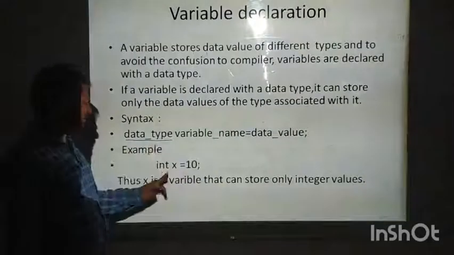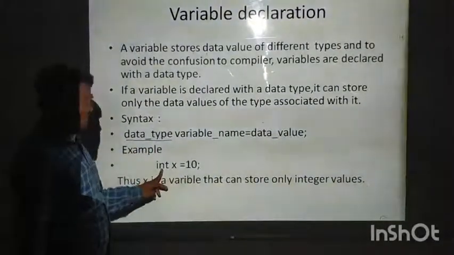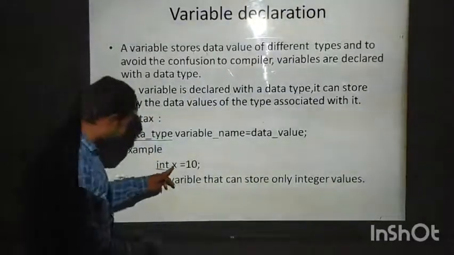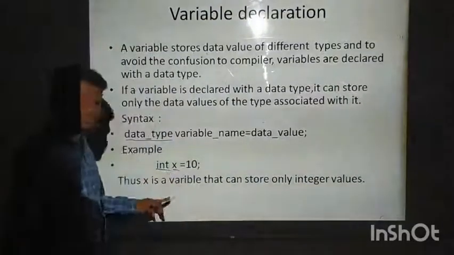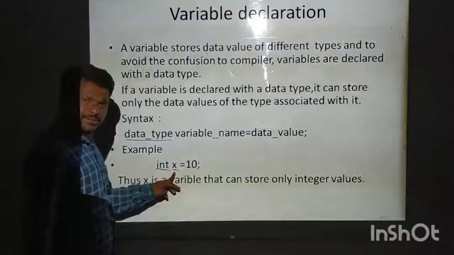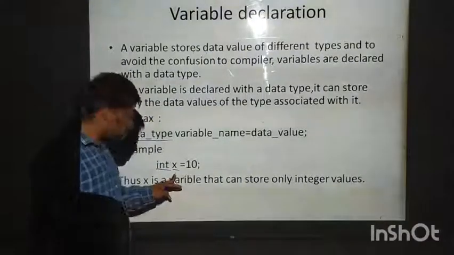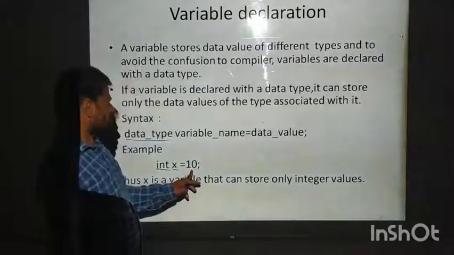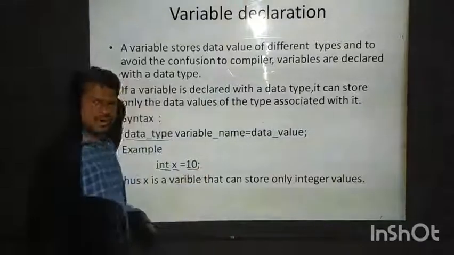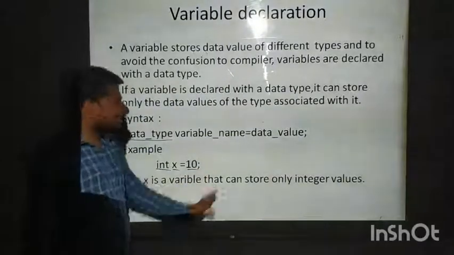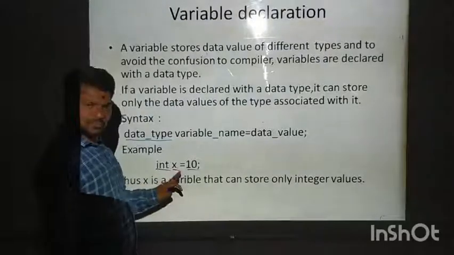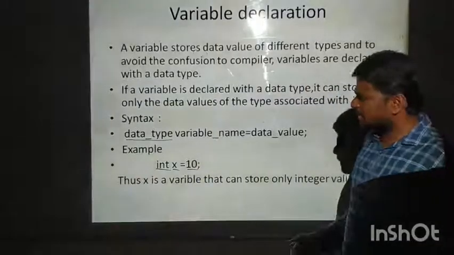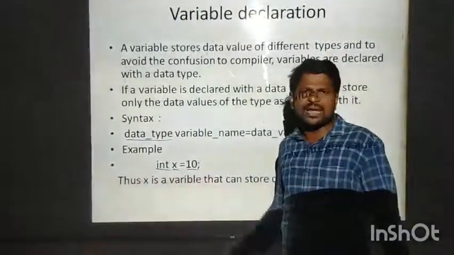See an example, you will understand everything. The data type is integer, in short we call it int. Int data type, variable x is declared. So x is a variable belonging to the integer data type, is equal to 10. What is this? It is a data value. Now, thus x is a variable that can store only integer values. Clear? int x = 10. Integer means you can give only numbers here.